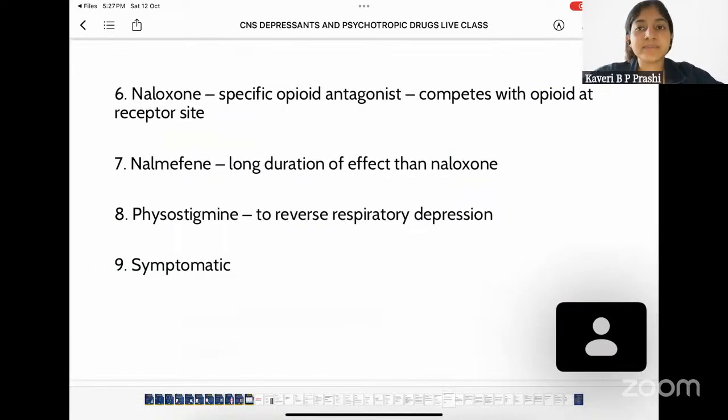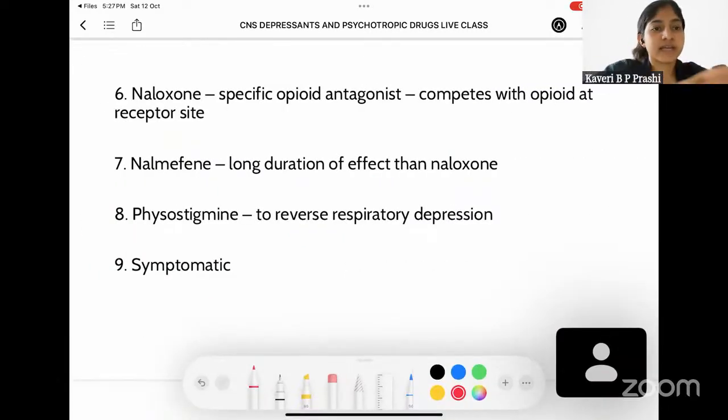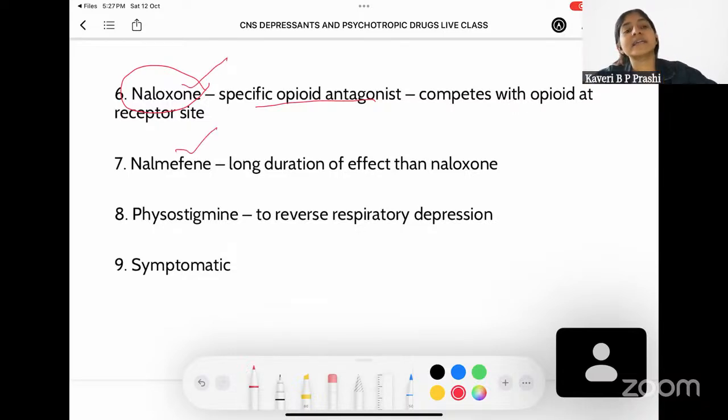The other treatment methods that can be tried are, you can also give naloxone. So naloxone is a specific opioid antagonist which will compete with the opioid and go and act on the receptor site. So most of the systemic effects of opioid can be prevented or reversed by giving naloxone. And something similar to naloxone is nalmefene. It has longer duration of effect than naloxone, so a better one, but a little on the expensive side. So naloxone is used mostly, and naloxone is also easily available, which warrants its use in most of the cases.